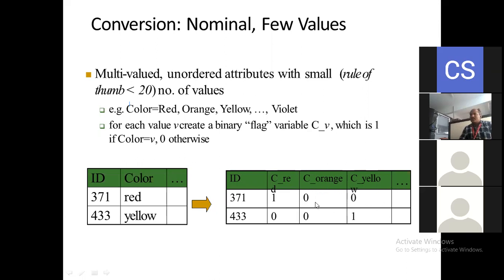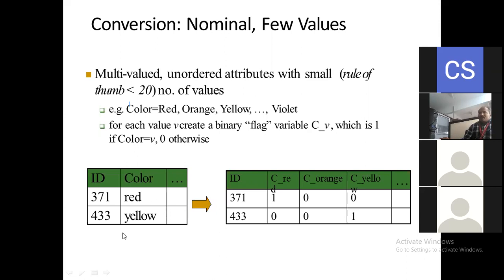Why is it 0 here? Because the 371 color code belongs only to the red color. That is why we are going to consider only this one as 1 and the other codes equal to 0. This is nothing but converting this nominal value into the few values here. Okay, a very easy concept, how we are going to consider the conversion of nominal to the few values here.